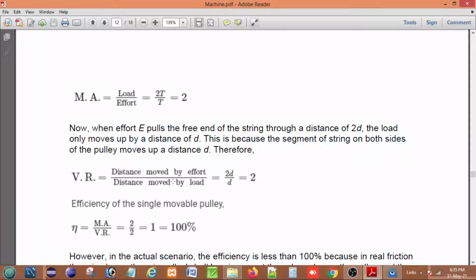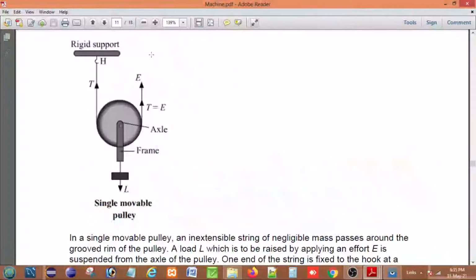So when effort E pulls the free end of the string a distance 2d, the load only moves up a distance d. This is because the segments of the string on both sides of the pulley move up a distance d. That portion moves a distance d, and that portion also moves a distance d, so d plus d is equal to 2d, but the load only goes up by d.